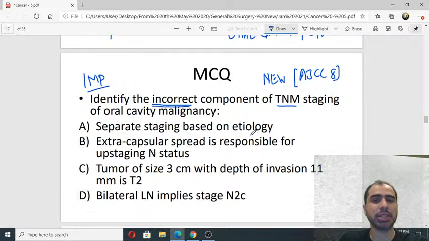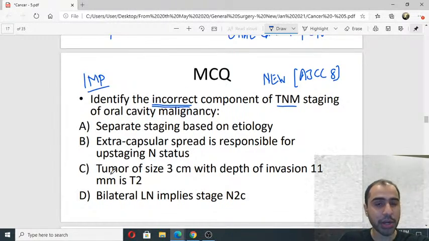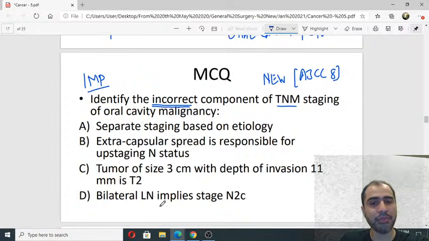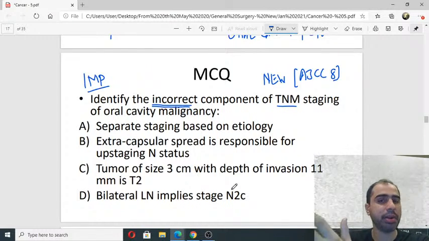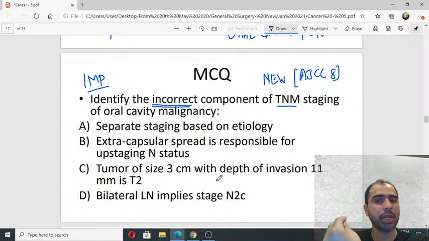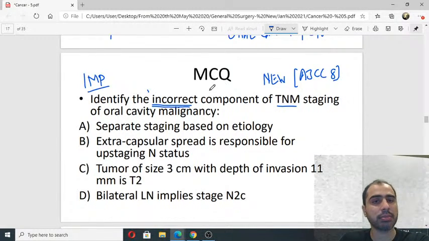Separate staging based on etiology. Extracapsular spread is responsible for upstaging N status. Tumor of size 3 centimeters, depth of invasion 11 millimeters is T2. Bilateral lymph node implies N2C. Because the entire treatment is based on what is going to be the TNM status. So what is incorrect?